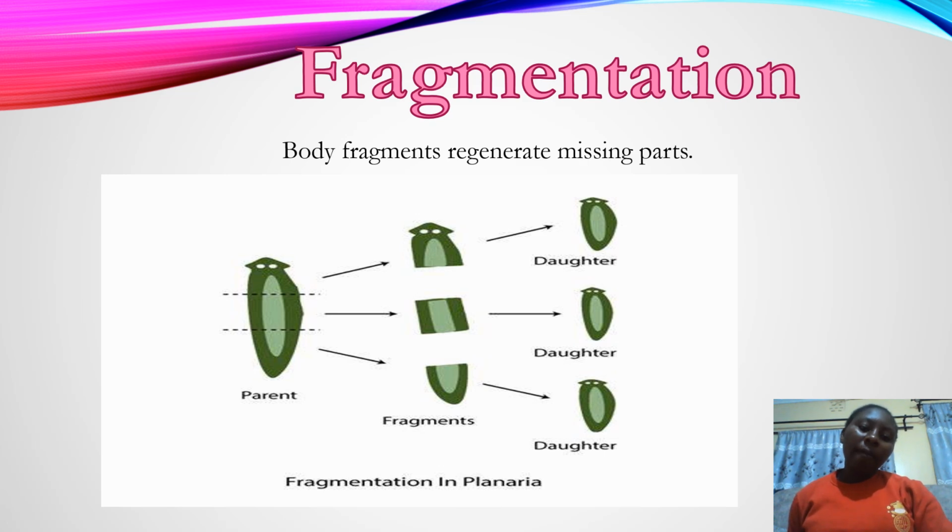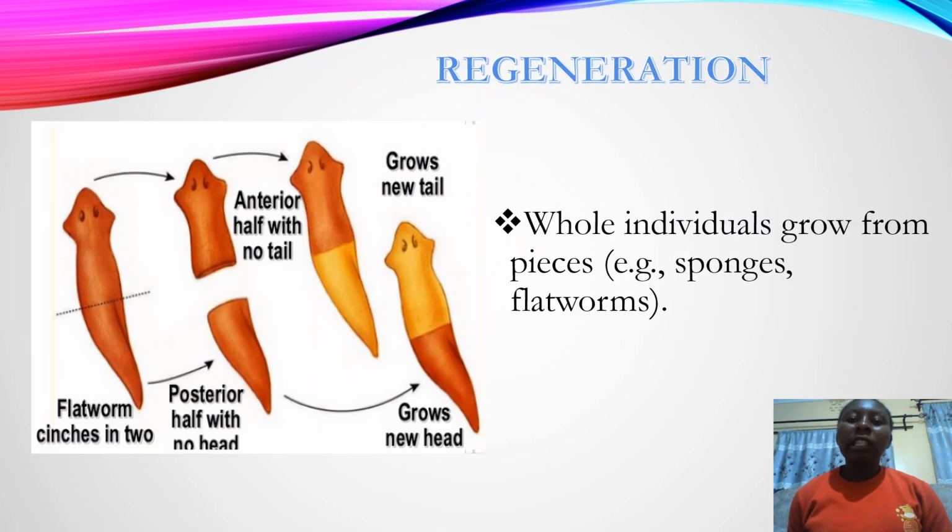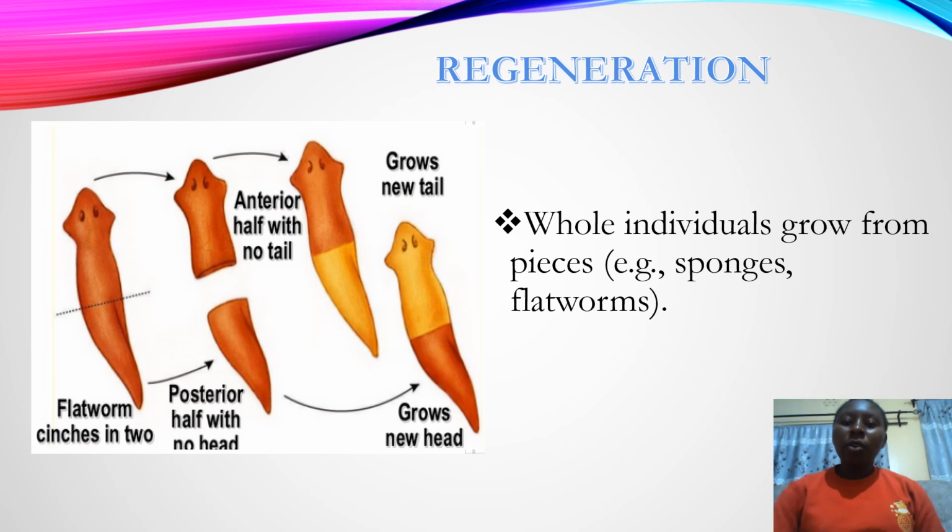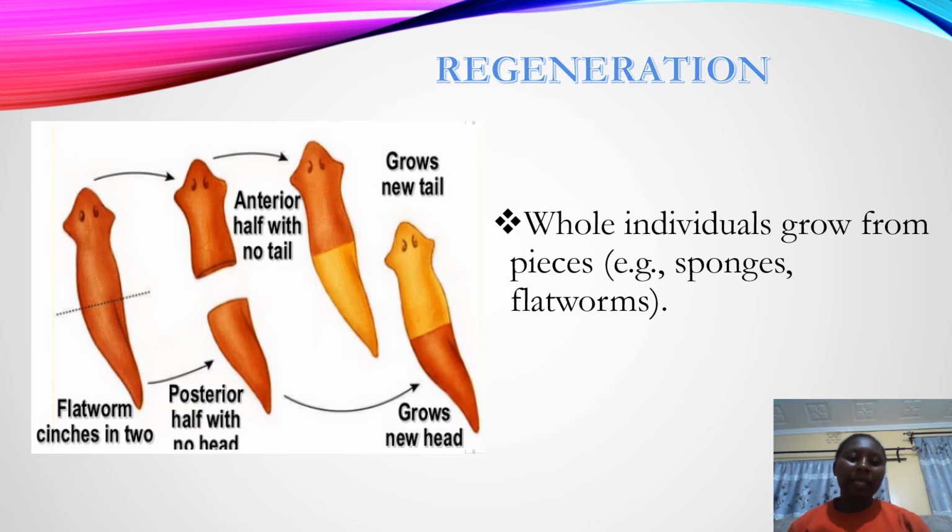For instance, if we have a parent planaria here, it is subdivided into three fragments. Each fragment develops the other missing parts into a complete daughter that later on grows to be a parent. That is fragmentation, where the body fragments regenerate missing parts. We also have regeneration. With regeneration, the whole individual grows from pieces.